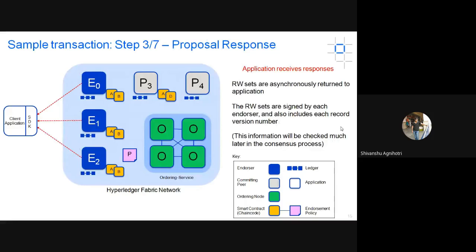After that, the third step is the proposal response. After executing the transaction, there will be some response given to the client-side application, and these are basically the read-write sets of operations that are returned to the client-side application. Again, these sets need to be signed by the endorser, because that is a verification process that only the endorser peers have executed these transactions. After submitting this response back, the client-side application will again be communicating with the orderer for these transactions to get validated.